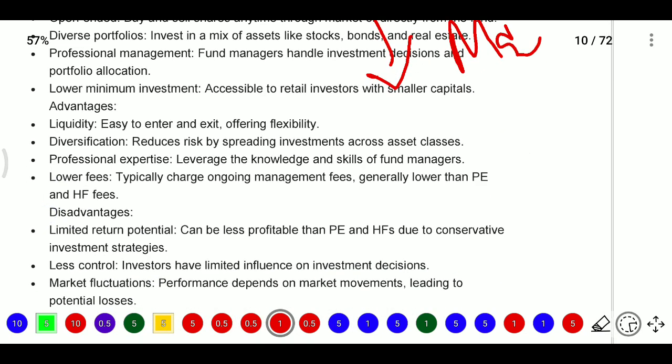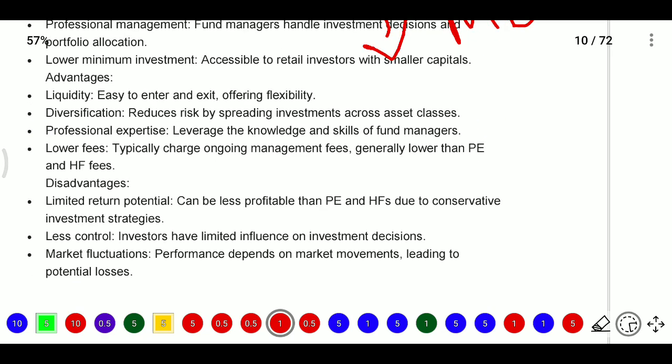Here the advantages: liquidity will be there. It is easy to enter and easy to exit, and they offer flexibility. Diversification will be there, reducing the risk by spreading investment across asset classes. And portfolio expertise will be there, leveraging the knowledge and skills of fund managers. The persons who maintain the fund must be professionals with more knowledge of mutual funds. And they charge lower fees. Typically they charge an ongoing management fee, generally lower than PE and hedge funds. PE and hedge funds also charge a performance fee.